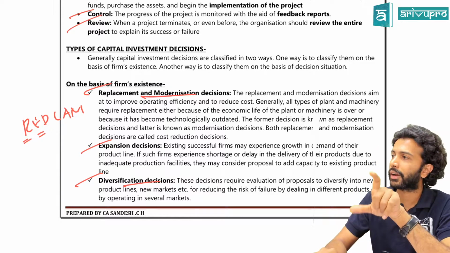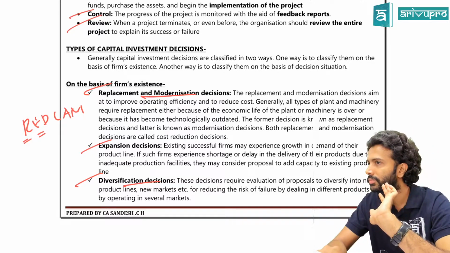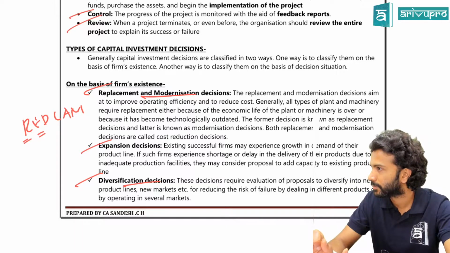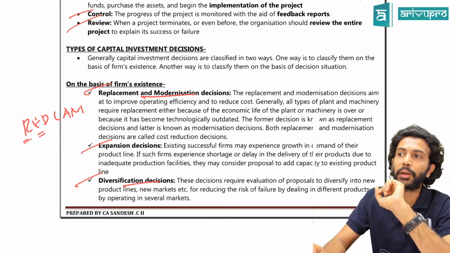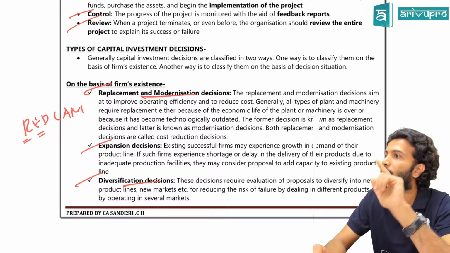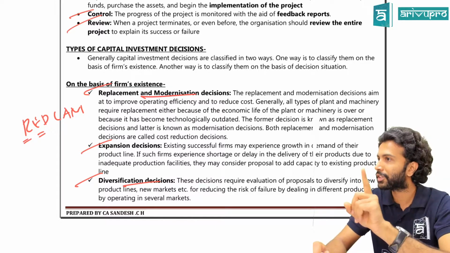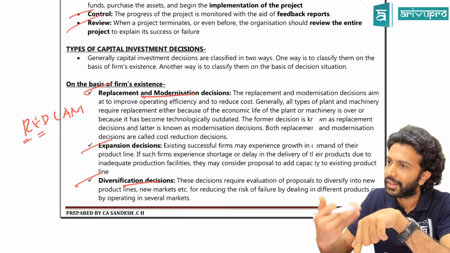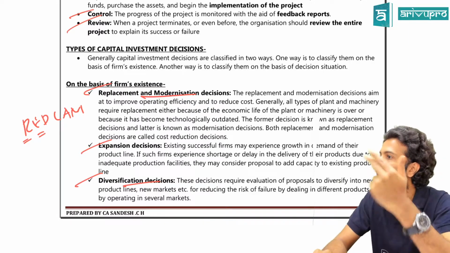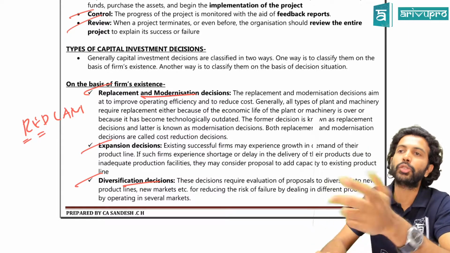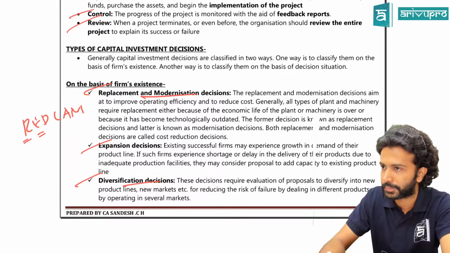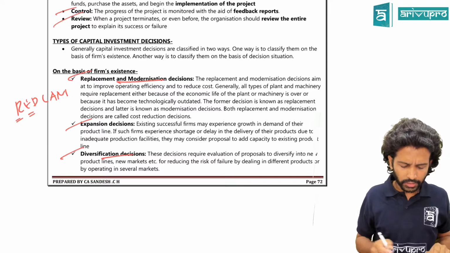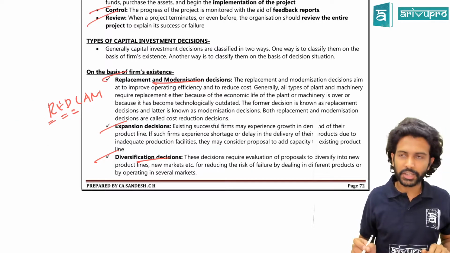Or you can get into a different market also. Right now, let's say we are teaching only CA and we are teaching CA only in Bangalore. Correct? Now I want to open a CA center in Chennai, because I want to capture the Chennai market. But I don't want to diversify into CS or CMA courses, I only want to teach CA. This is also known as diversification. Your product is the same, but you are entering a different market because you see there is a lot more potential there. Could be the reason. Or whatever reason that could be there. That is your RED.